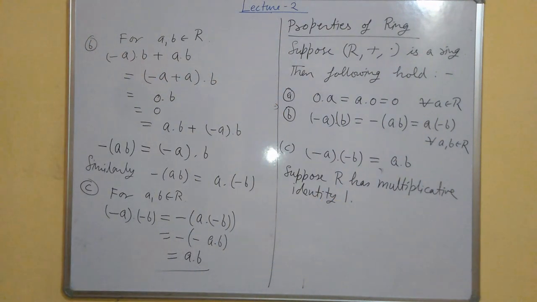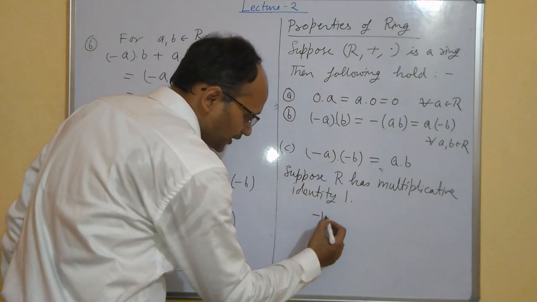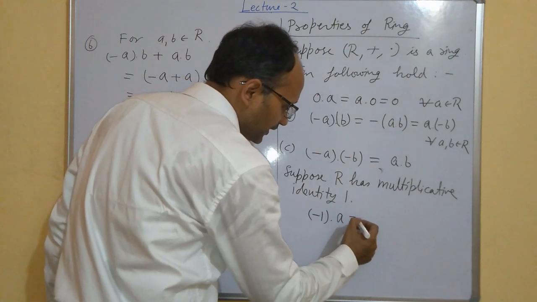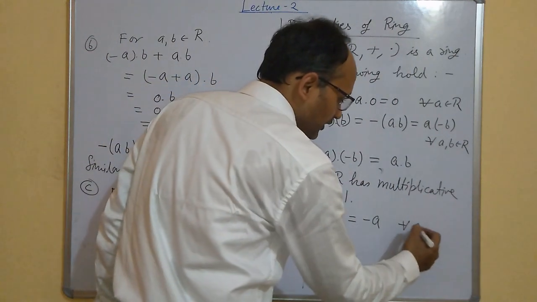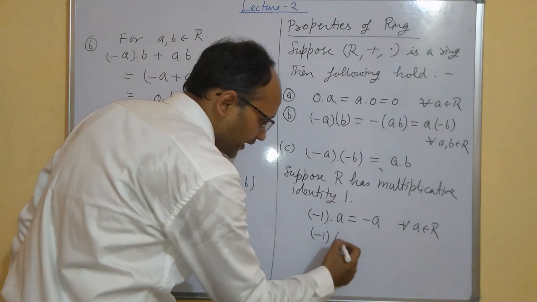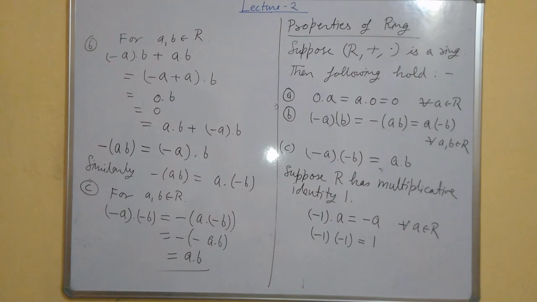Multiplicative identity means identity with respect to the operation of multiplication, the second operation. Then minus 1 times a is minus of a, that is the additive inverse of a. This is true for all a in R. And also minus 1 times minus 1 is equal to 1. So let us prove these two things again.